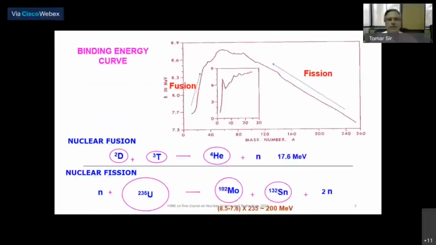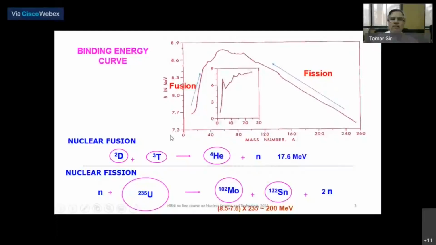Okay, so this must be familiar to you. The binding energy curve. This plot shows the binding energy per nucleon. The y-axis is binding energy per nucleon in MeV, and the x-axis is the mass number of the isotopes.